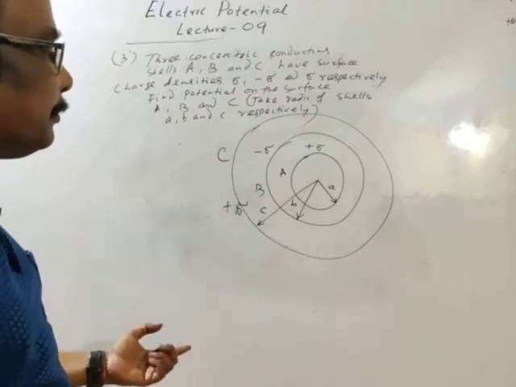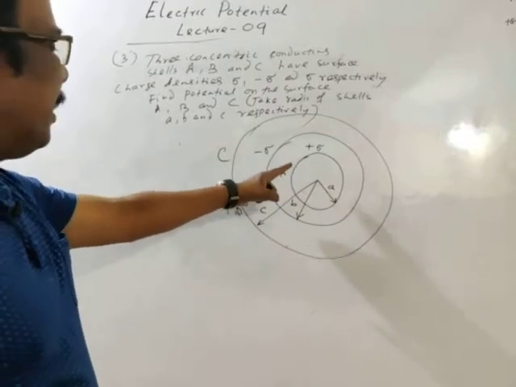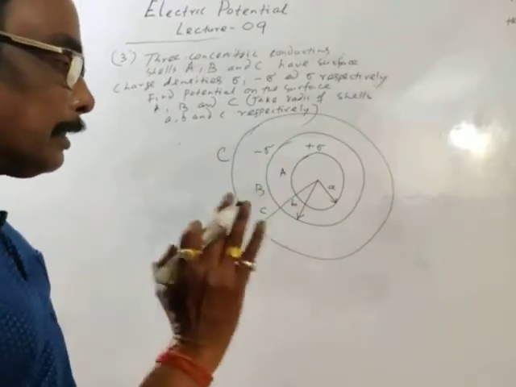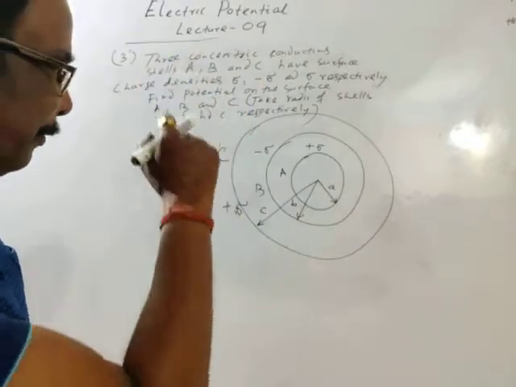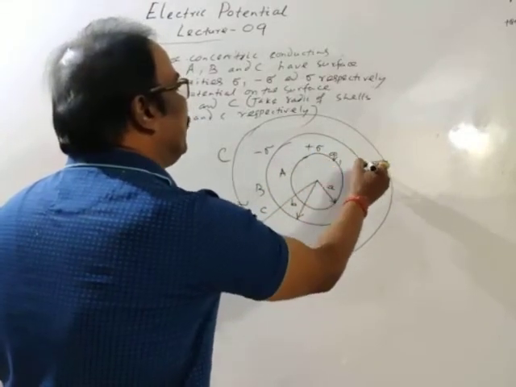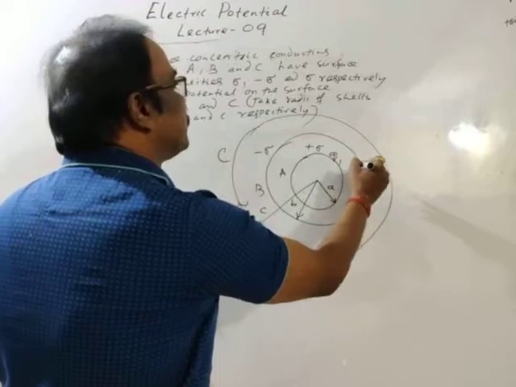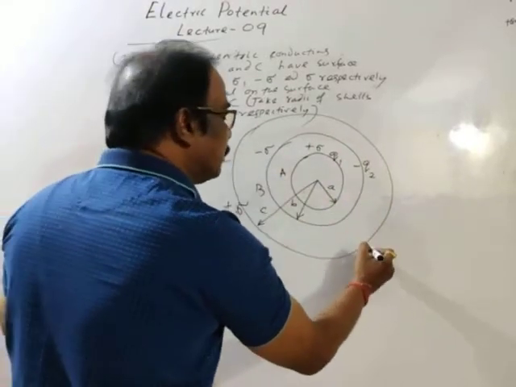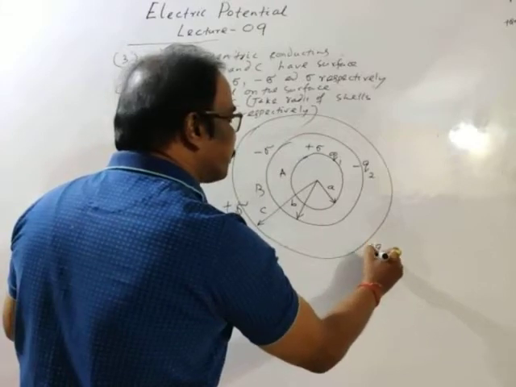We have to find potential. Let's first find potential on the surface A. Potential on surface A. Okay. First, let charge on the surface A is Q1. Charge on the surface B is minus Q2. Charge density is negative, and charge on the surface C is plus Q3.